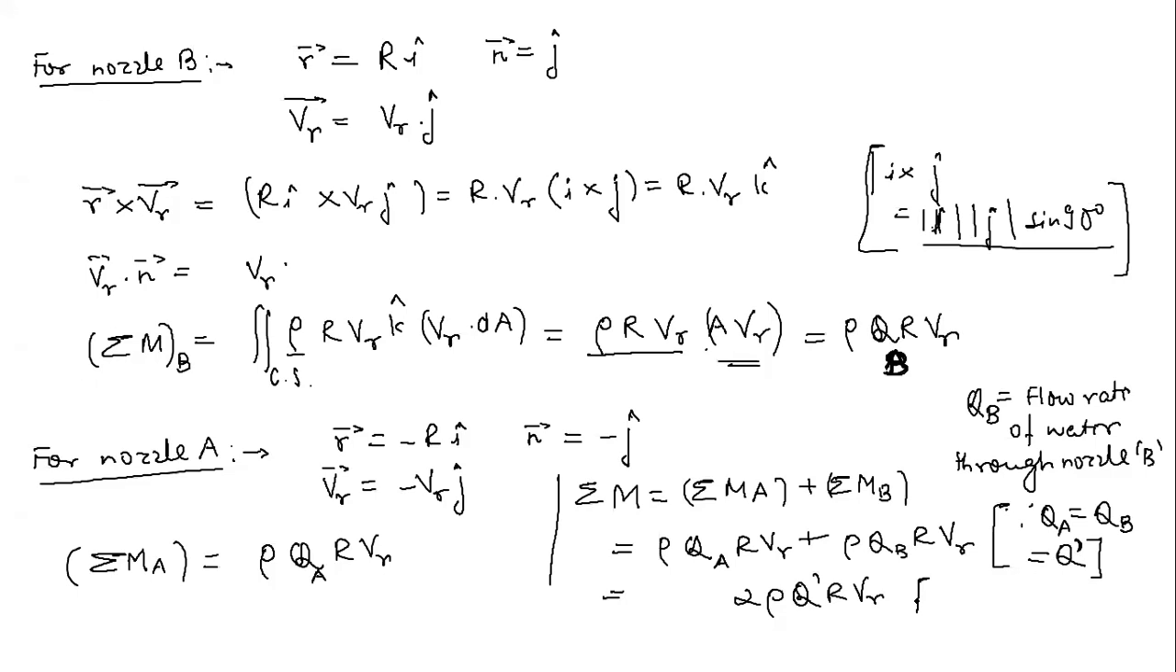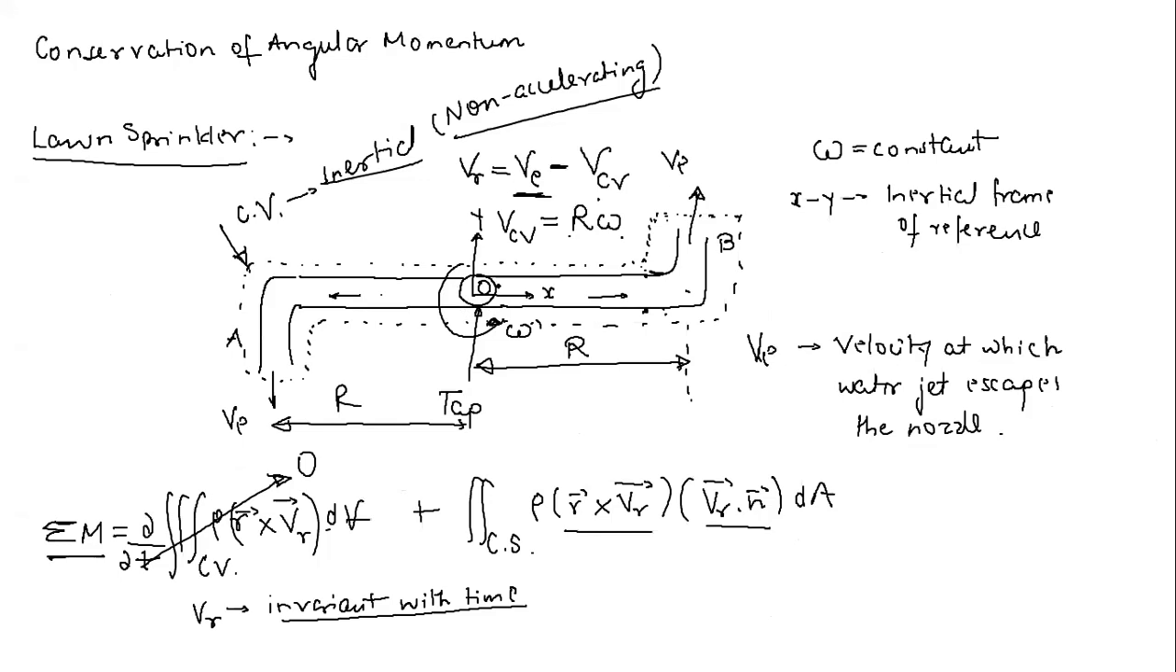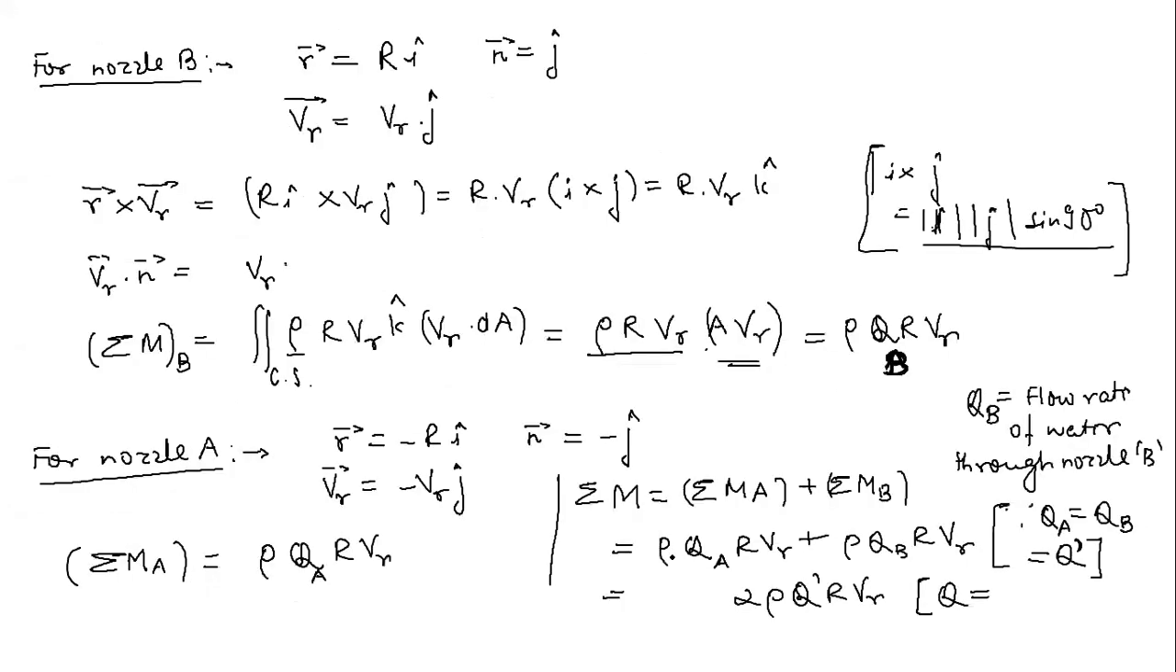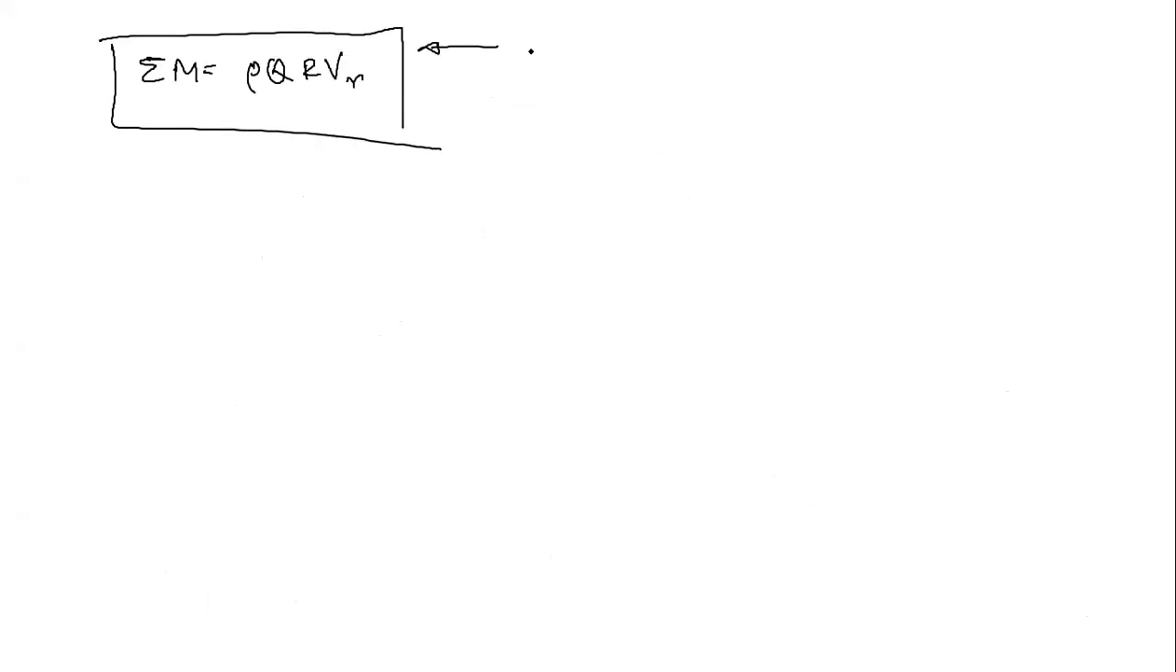And let us say the total discharge of water at this tap, where the water is entering this control volume, is equal to capital Q. So Q will be simply 2 Q dash. Finally you can write this as sigma M equals rho Q r Vr. So this will be the net moment acting on the sprinkler.